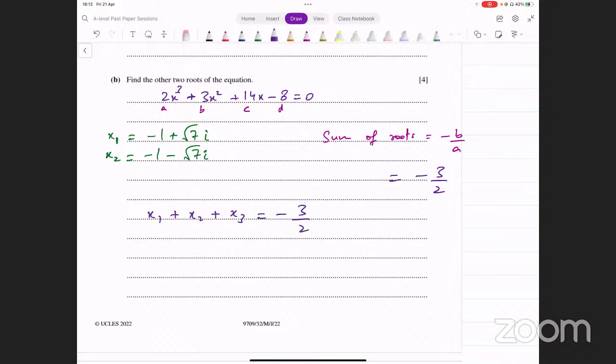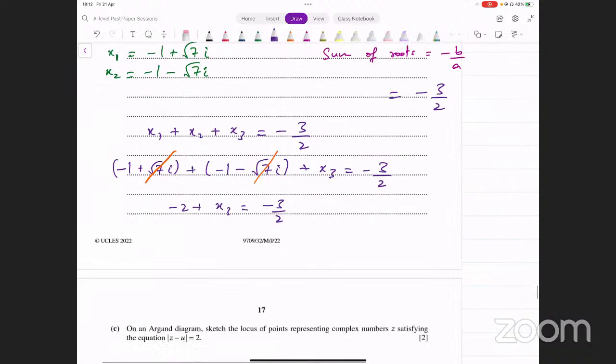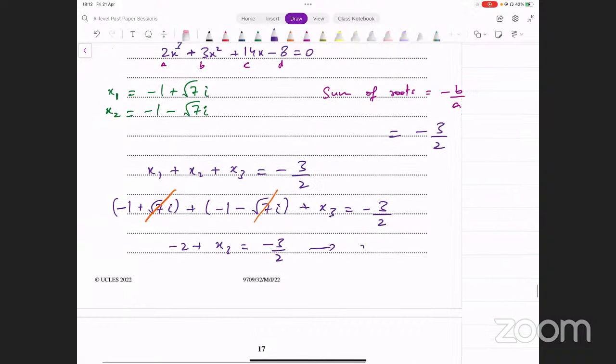Now we know 2 of the roots already, -1 plus square root of 7 iota and -1 minus square root of 7 iota. x3 we will get from this, which will be a real number, let's see what comes. Plus square root 7 iota and minus square root 7 iota will cancel. -1 and -1 give us -2 plus x3 equals -3 over 2. 2 goes to the other side and we get 2 minus 3 over 2, which is going to turn out to be 1 over 2.